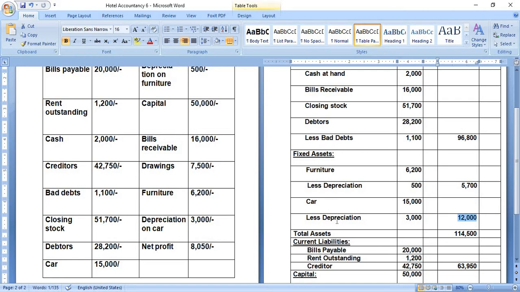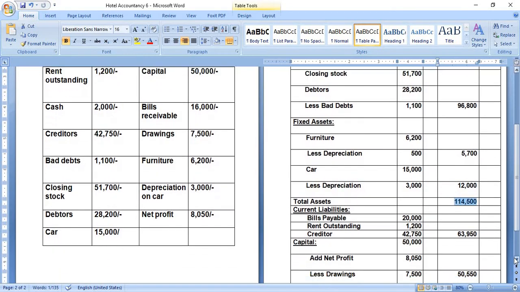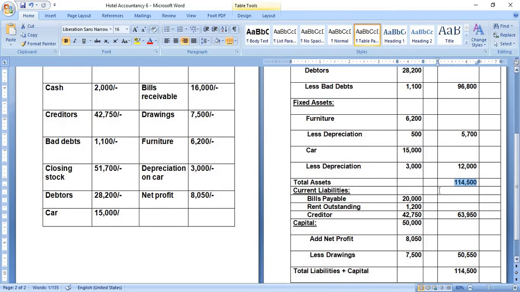So we calculate the total assets. How do you calculate the total assets? 96,800 plus 5,700 plus 12,000. Just calculate from your end also. You will get the final figure, that is 1 lakh 14,500. So total assets will be this plus this plus this, that is 1 lakh 14,500. So the assets column we have finished. We have the total of 1 lakh 14,500.